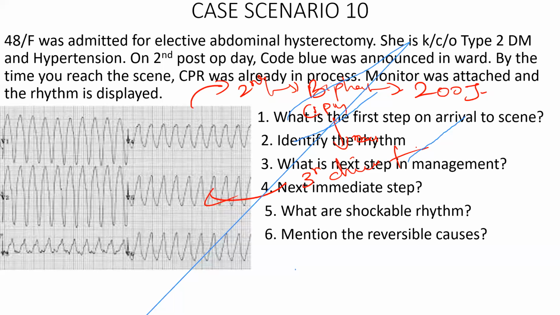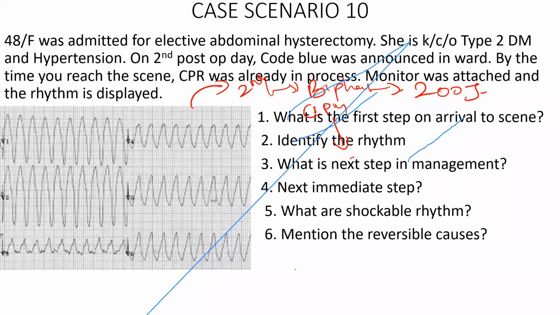300 milligram, I'll keep. Sir, sorry to interrupt, but new ACLS says adrenaline after the second shock. I think new ACLS says adrenaline only after the third shock. Are you sure? Adrenaline is given after the second shock, and amiodarone is started after the third shock. Let's clarify: is adrenaline given after the second shock?